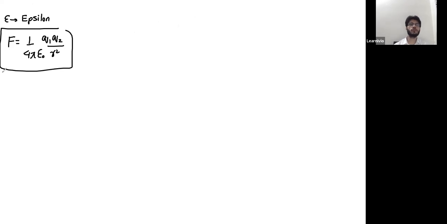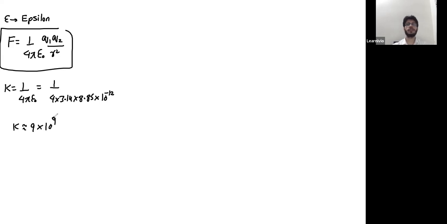In the majority of numericals, you will need the value of 1 over 4 pi epsilon naught. K is 1 over 4 pi epsilon naught. So let's calculate this value. This is 1. Pi is 3.14. Epsilon naught is 8.85 into 10 raised to the power minus 12. This comes out to be 9 into 10 raised to the power 9. So the value of K is 9 into 10 raised to the power 9.